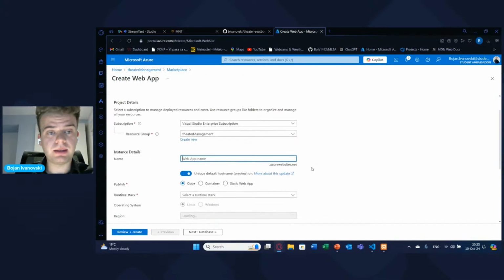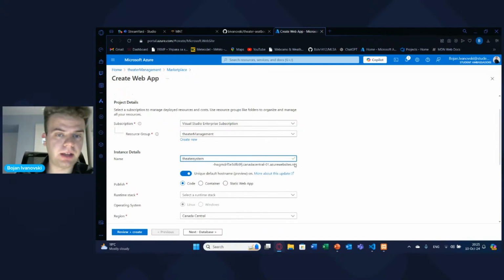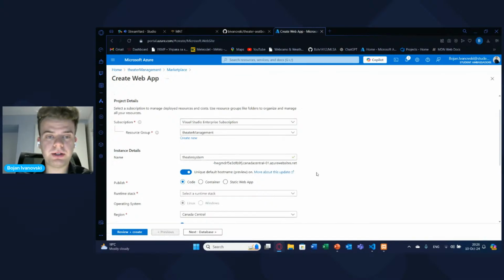After we click create, as you can see, the resource group is immediately associated with this, because we are creating this resource inside the resource group called theater management. Now we would need to give our web app a name. Basically, whatever name you would like, you can give it. For example, I don't know, theater system. Yeah, it's available, and Azure creates the domain for you. So this is a site that you can visit after the deployment is finished, and we'll see how it looks when we finish the deployment.